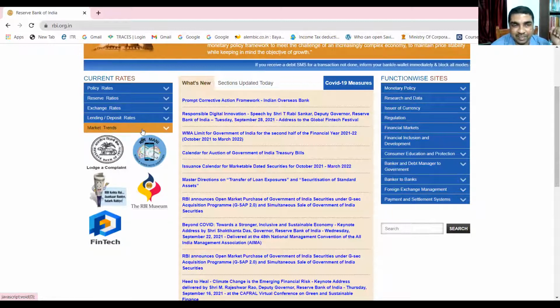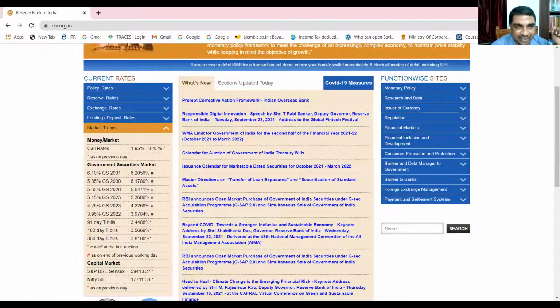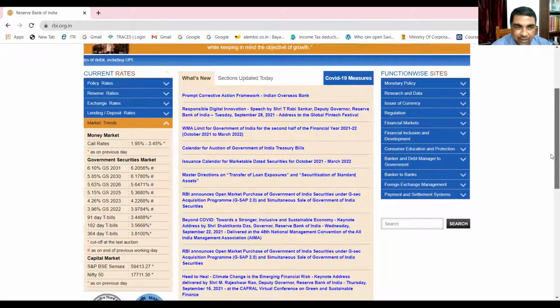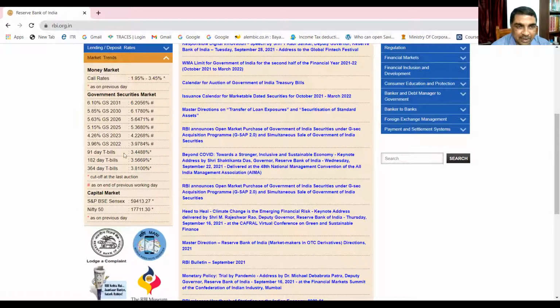If you go to the market trend, you can see money market rates. Finding out call rates, you should at least know that call market rates are around this range, that is 1.95% to 3.45%. Here you see the treasury bill rates also vary from 3.44 to 3.81%. Short-term government securities can also be regarded as a money market instrument, even if it is in the government security market. RBI has categorized it as money market, government security market, and capital market.